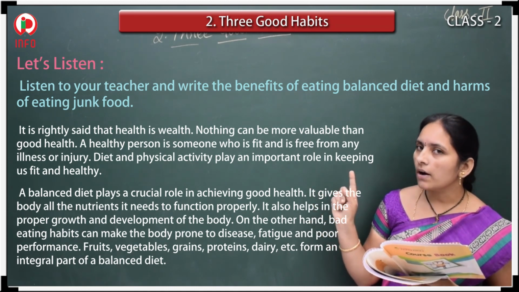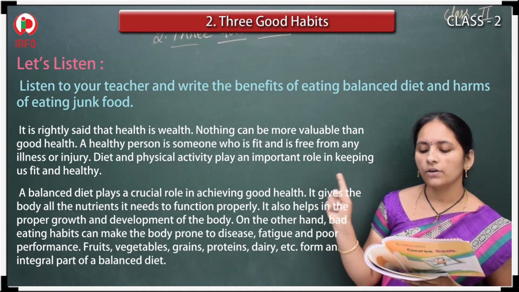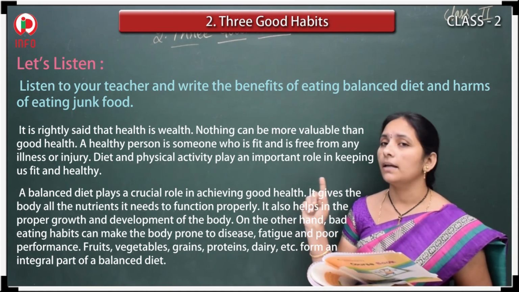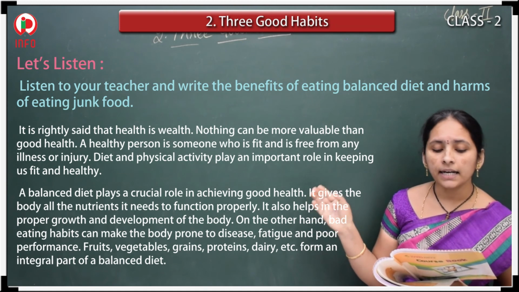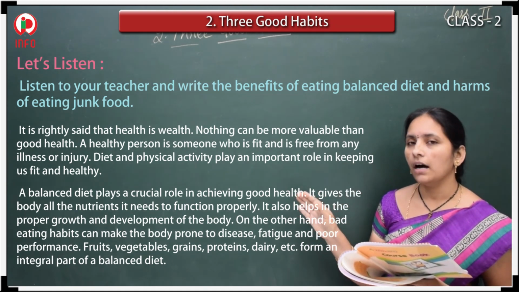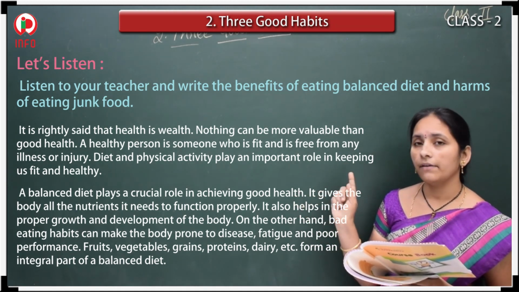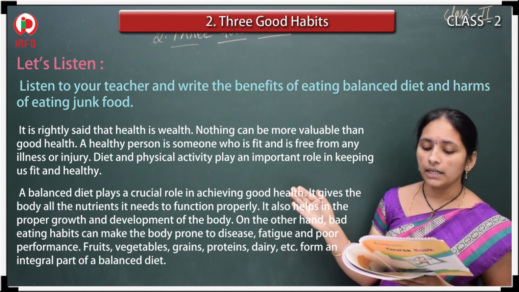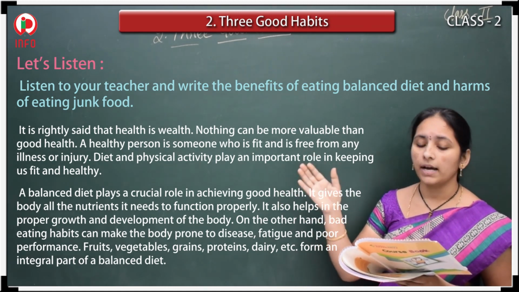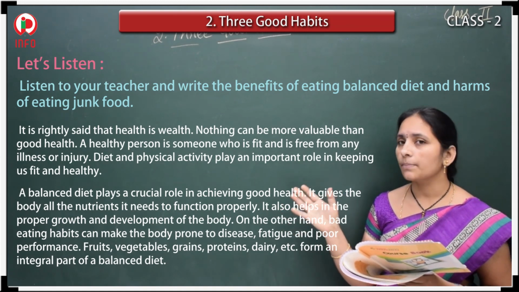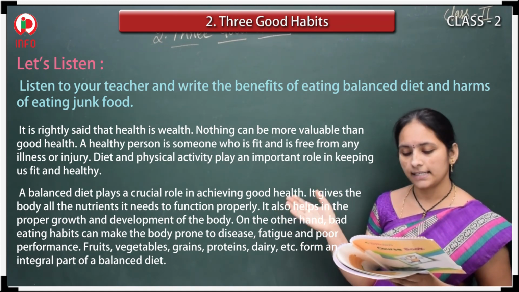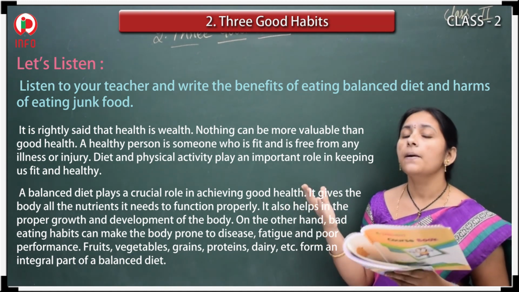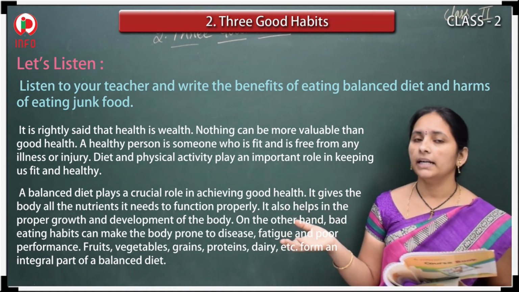It also helps in the proper growth and development of the body. Next point: fruits, vegetables, grains, proteins, dairy, etc. form an integral part of a balanced diet.